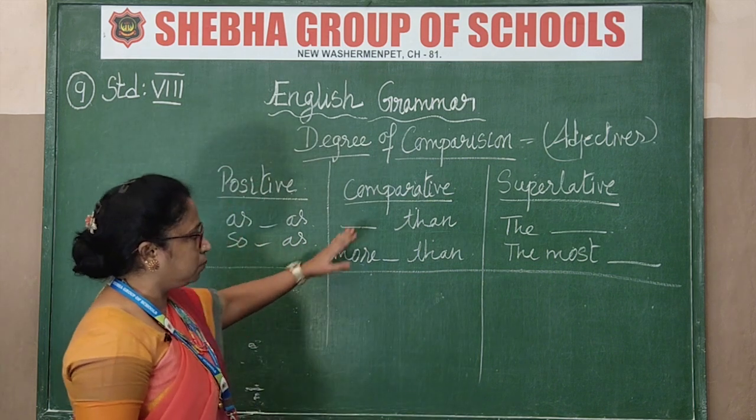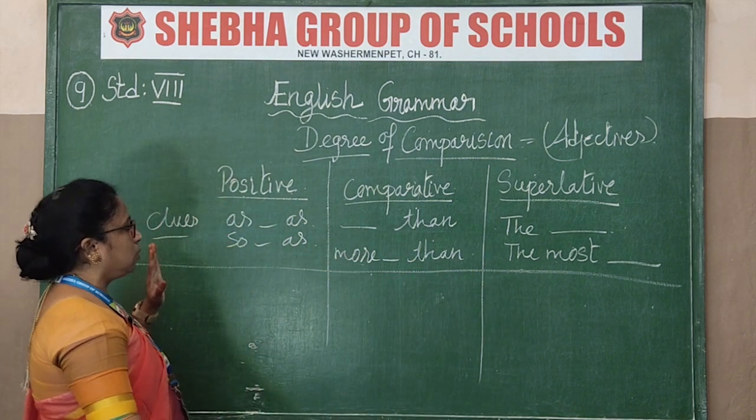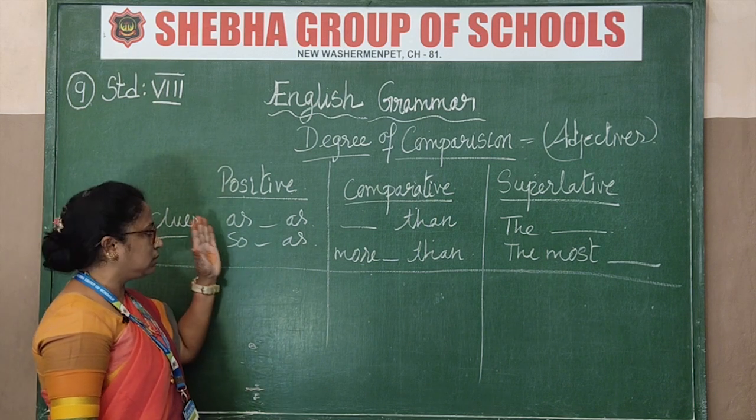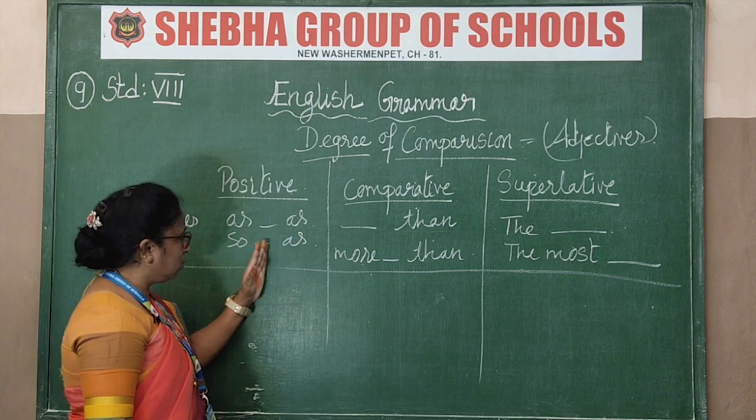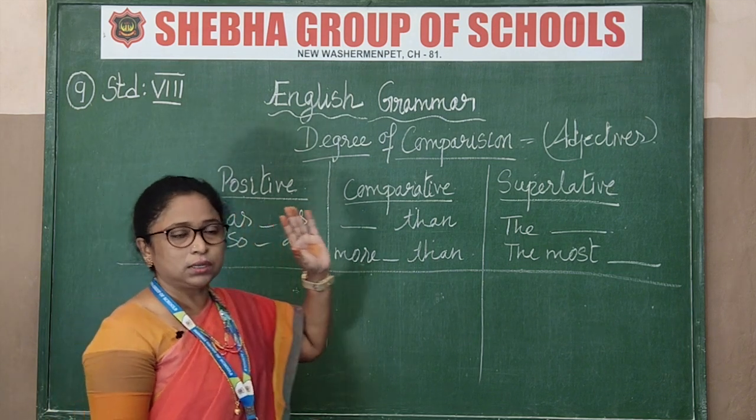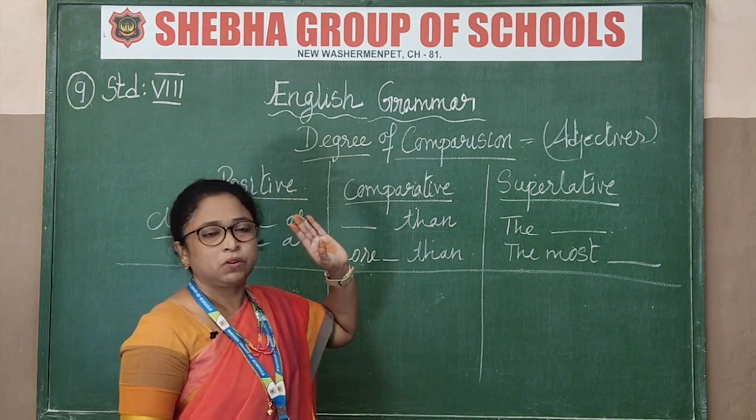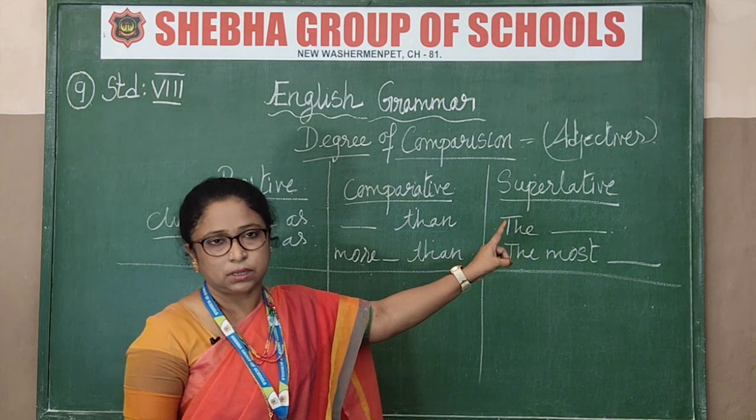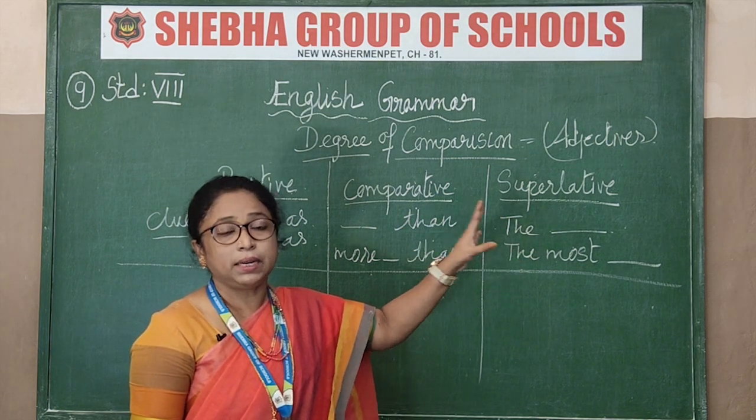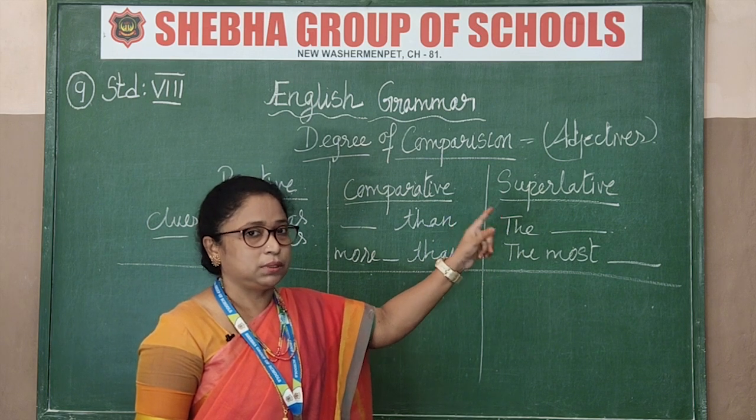Okay, now these are the 3. Put 3 columns like this and write it down. And the first one is the clues. I'll tell you. So this is the positive. How will you find out? See this: as, so as, and in the middle what will be there? We don't study about nouns, not about verbs. It is all about adjectives. Degree of comparison is totally for adjectives. Adverbs also are there, but mainly we compare degree of comparison used with adjectives only.